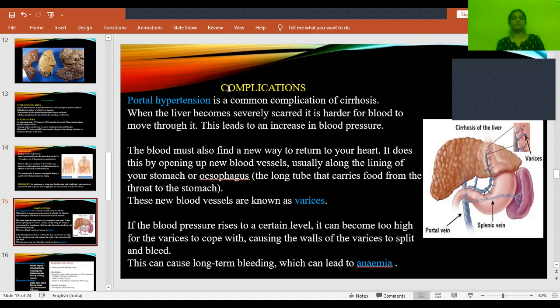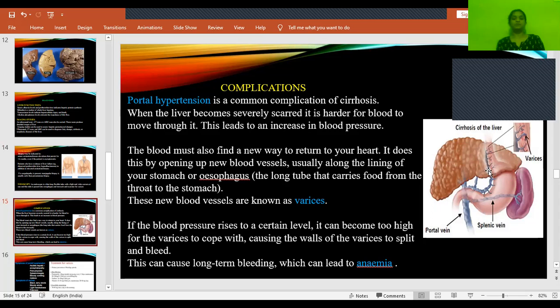Okay. And then when there is high pressure, as there is cirrhosis of the liver, it becomes very difficult for the blood to pass through it. Even though it tries somehow, and causes portal hypertension, even then it's unable to pass out, unable to supply blood to the liver. At that time, what will happen? There will be formation of esophageal varices.